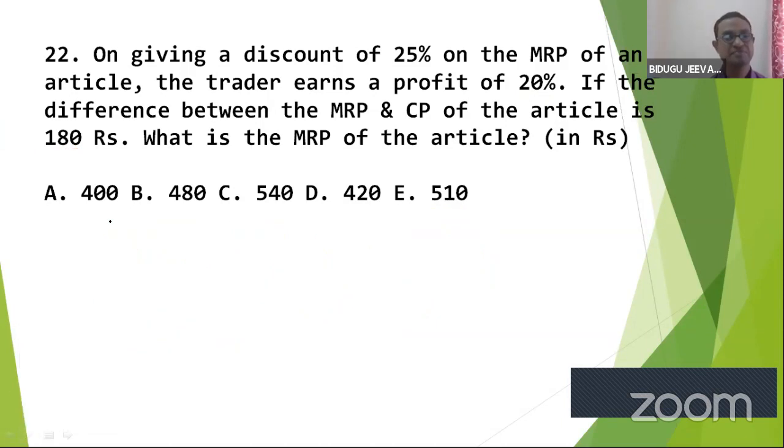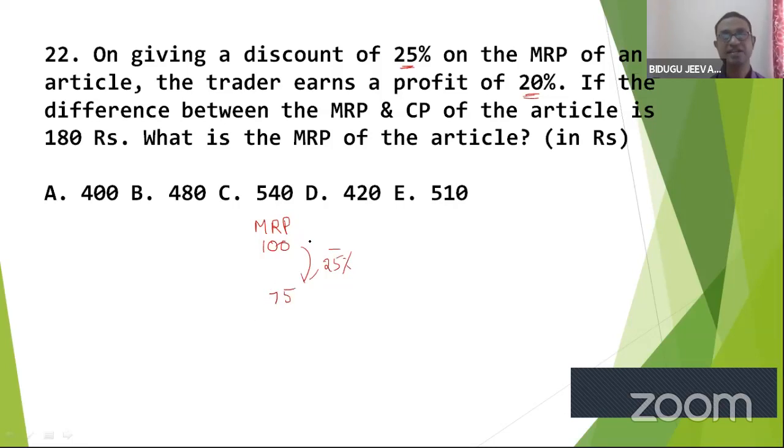See clearly, on a given discount of 25% on MRP of an article, the trader earns a profit of 20%. So let us take MRP, which we do not know, as 100. Discount 25%, so this has become 75.